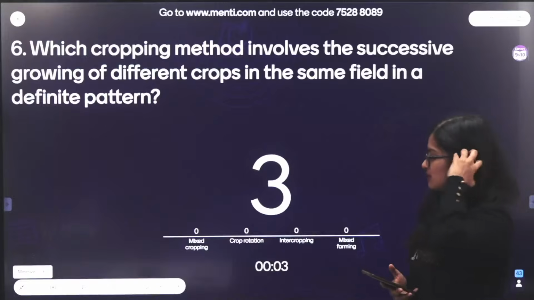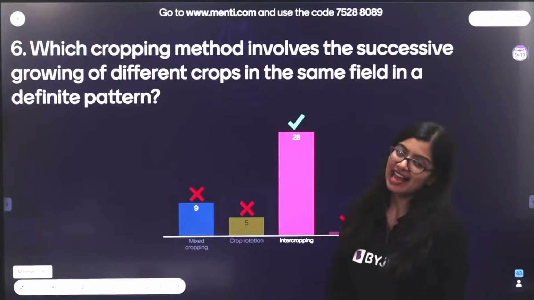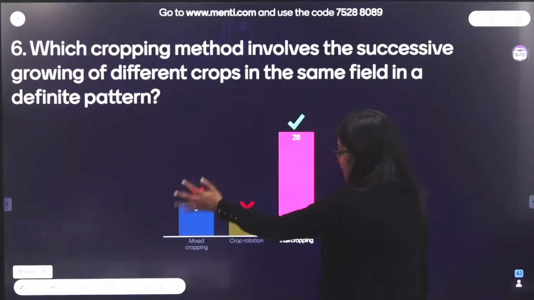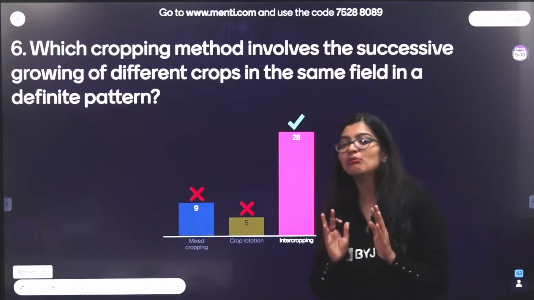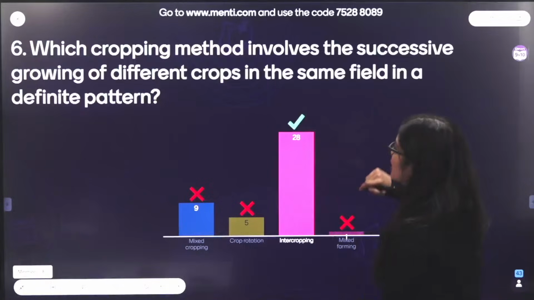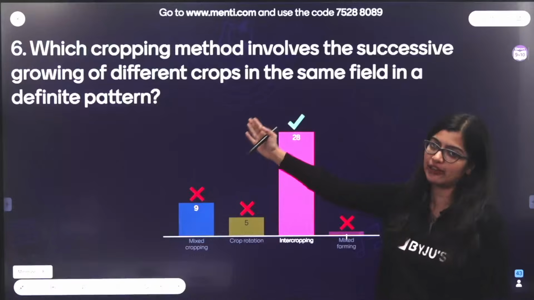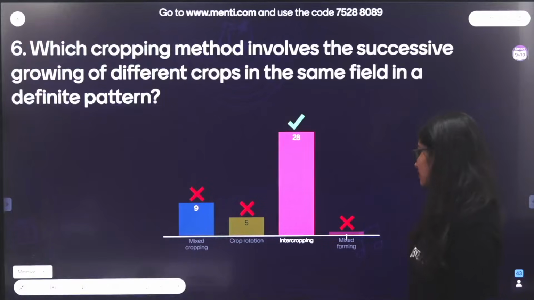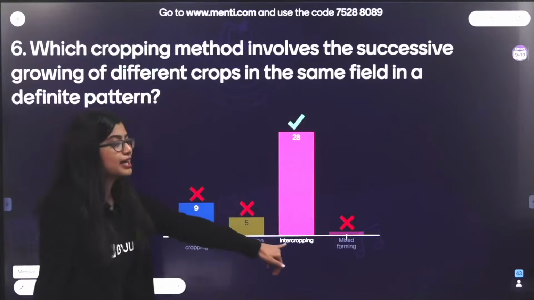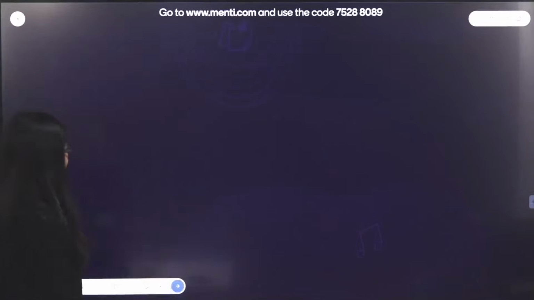Oh, ma'am, confused. I know which two options you will get confused with. Yes, very good, everybody. You will get confused with mixed cropping and intercropping. Because in both mixed cropping and intercropping, we grow two kinds of plants on the same piece of land. They've used some fancy word, but we're saying same field, and we're saying in a definite pattern. That is intercropping, or simply put, growing two crops on the same piece of land. Intercropping has a definite pattern. Mixed cropping, we will not specify a definite pattern.